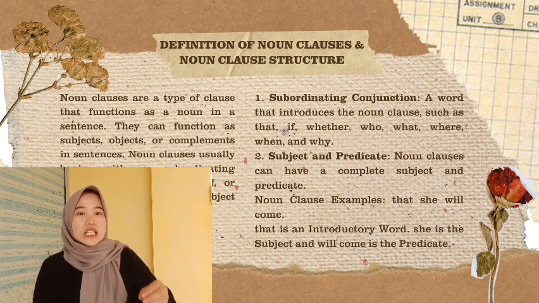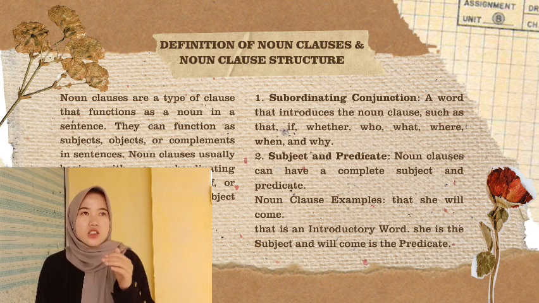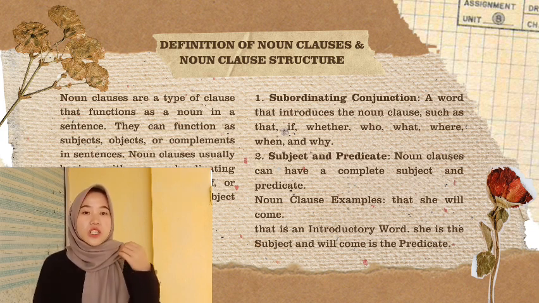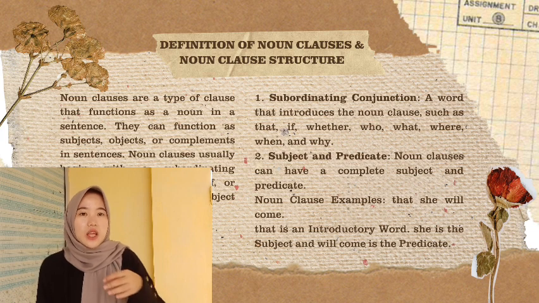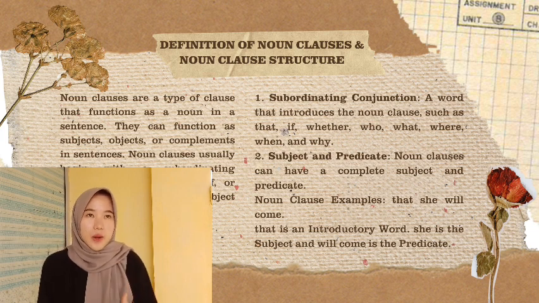Here, "that he is telling the truth" functions as the object of the verb "believe." As a complement: "The problem is whether we can finish on time." In this example, "whether we can finish on time" functions as the complement of the noun "problem."